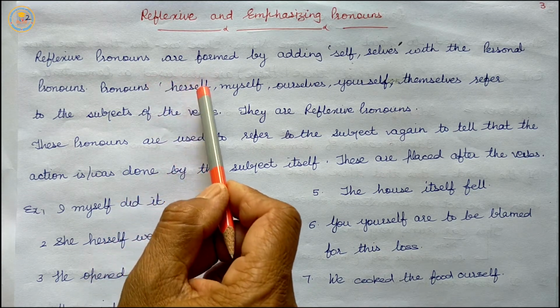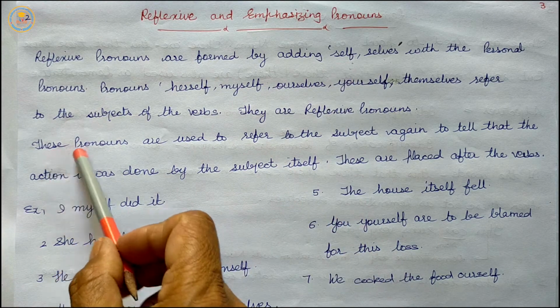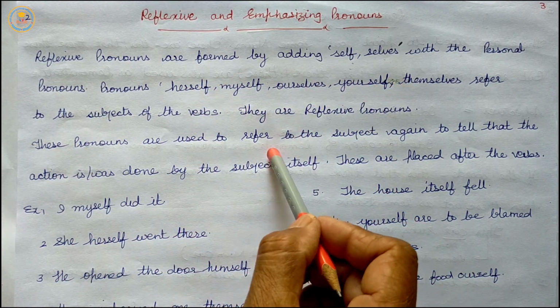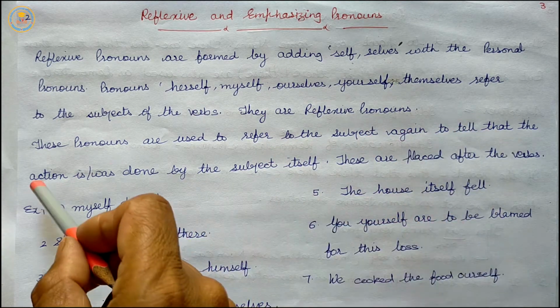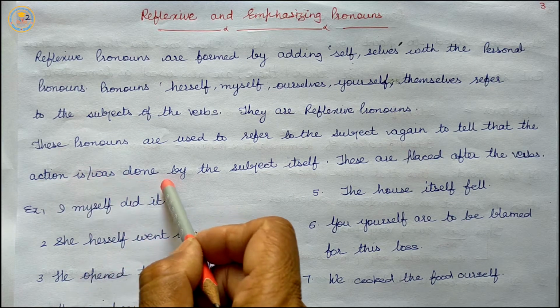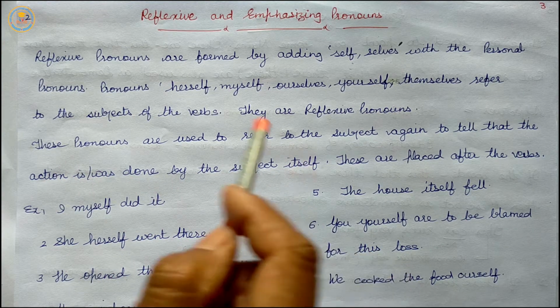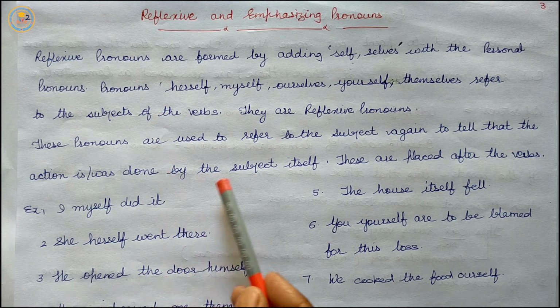She, herself; I, myself; he, himself; like that. These are placed after the verb.